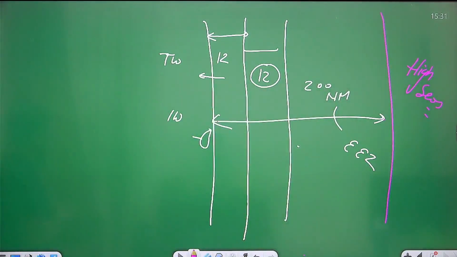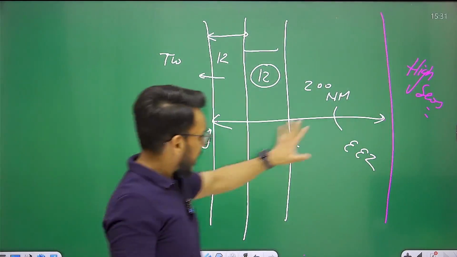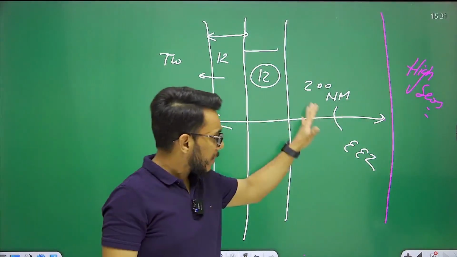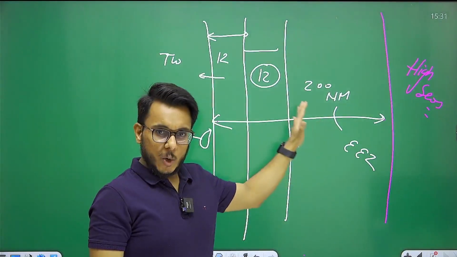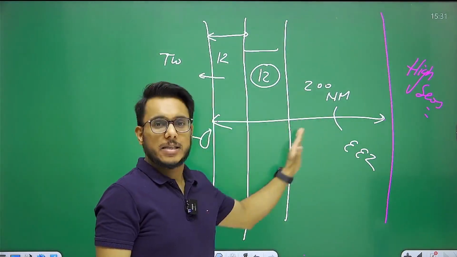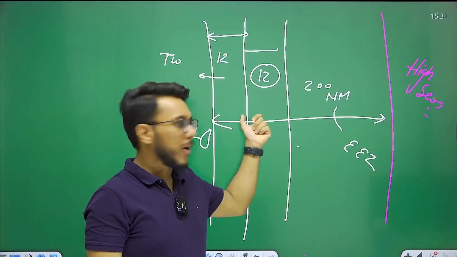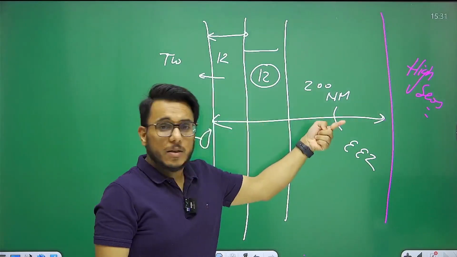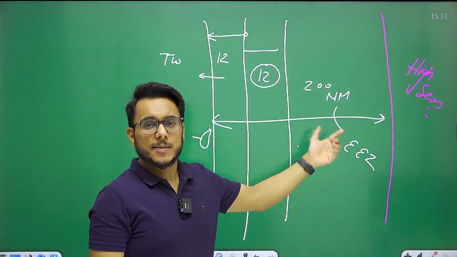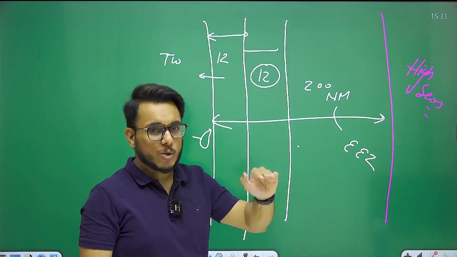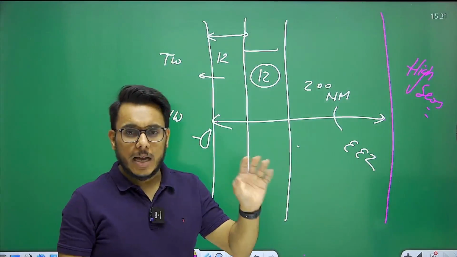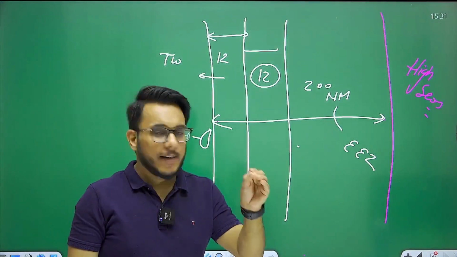Now you see this particular thing, guys: when we talk about the exclusive economic zone, the country can exploit natural resources in this area. Commercial exploitation of this area is in the hands of that particular country. Beyond 200 nautical miles, the high sea area, this water doesn't come under the sovereignty of any one country. It is the international waters open for international shipping.